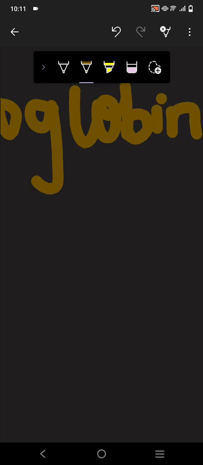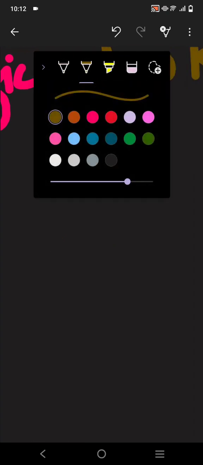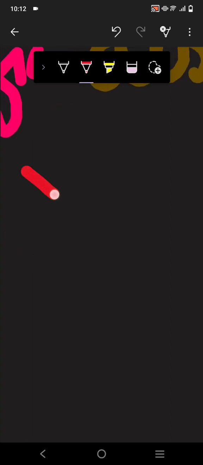So now we are moving towards the antibody structure. This was a little detail about it. Now we're gonna move to the structure of the antibody. Antibodies are in a Y shape.